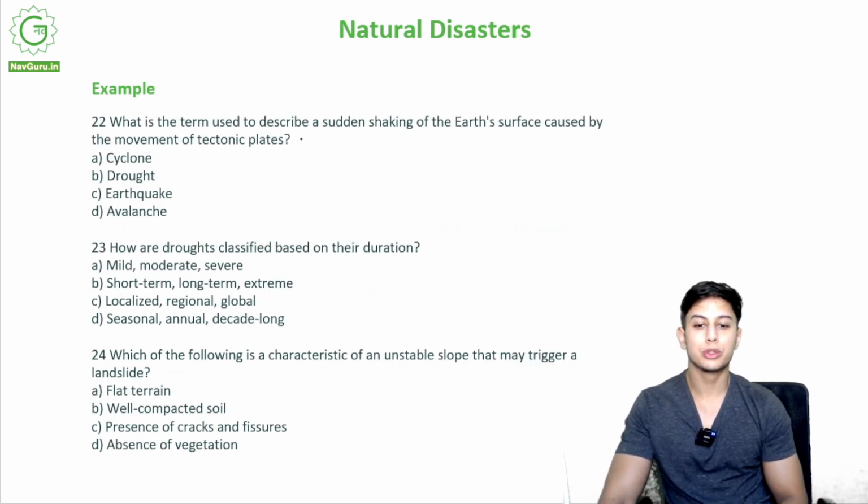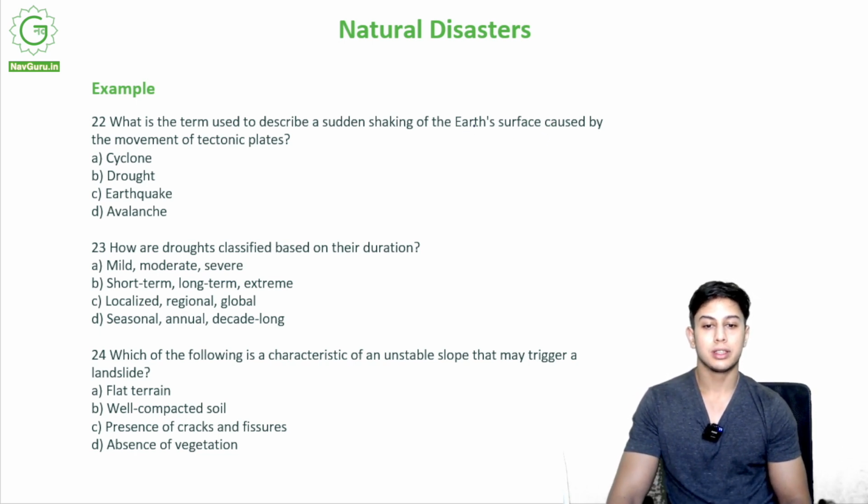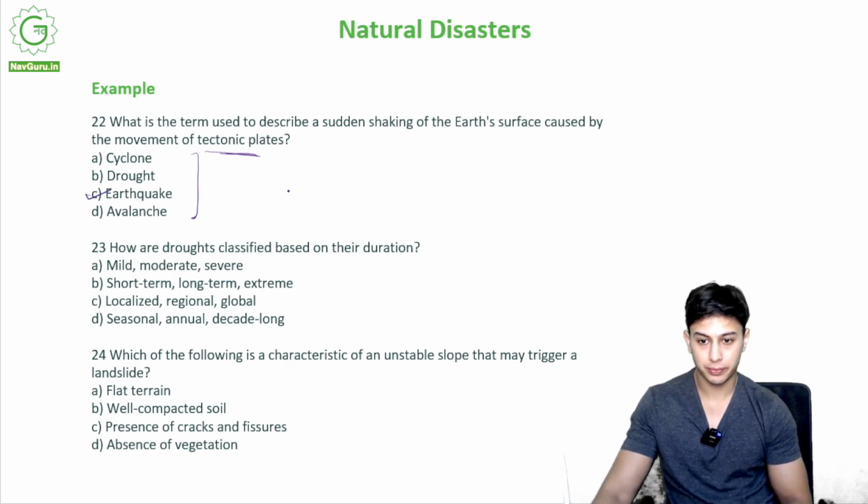What is the term used to describe a sudden shaking of the earth's surface? Right, the earth's surface suddenly shaking caused by the movement of tectonic plates. This is a general knowledge question. We all know what it is. It is C, earthquake, the movement of tectonic plates.